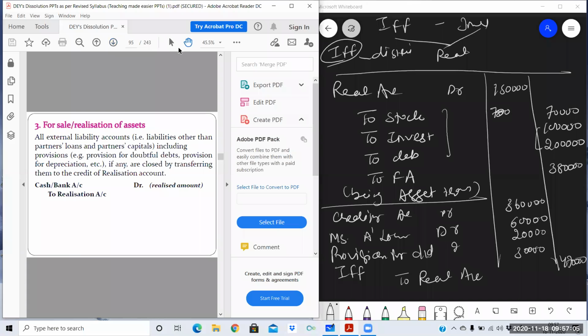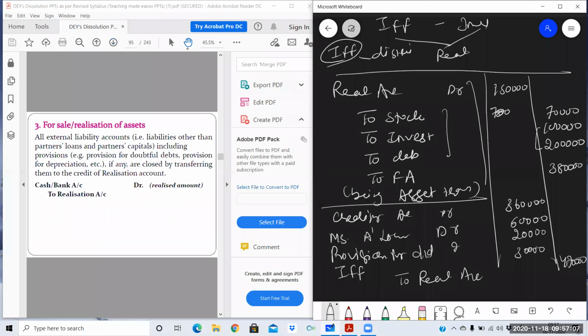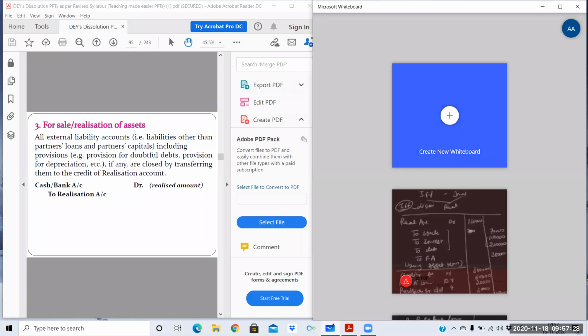Yes, please tell me, am I clear till here? All the assets are transferred, including goodwill, except bank balance, cash, and fictitious asset. Then all the liabilities will be transferred, including IFF, if investments are given. Please tell me, students, if I am clear, I can proceed. Yes. Next.